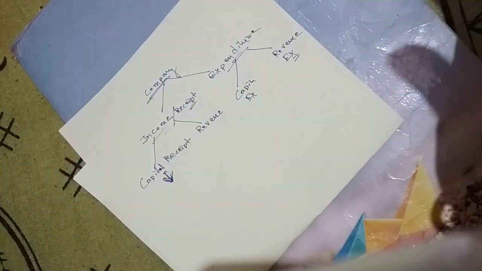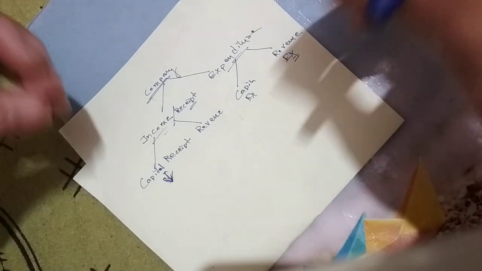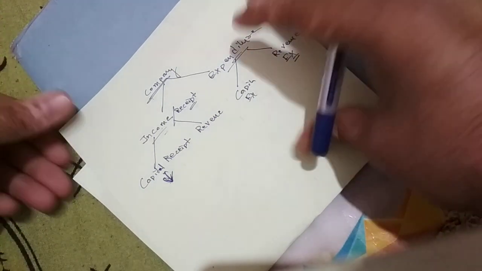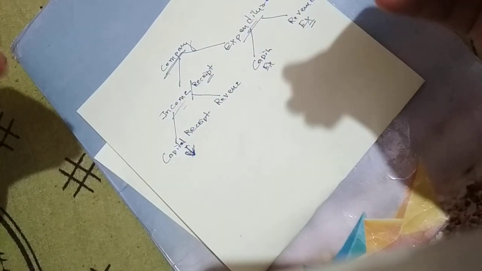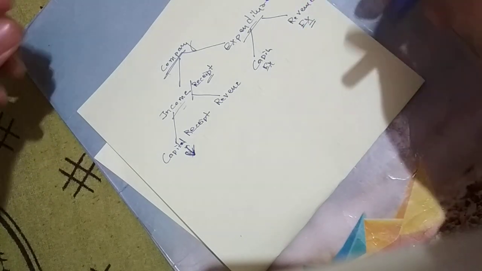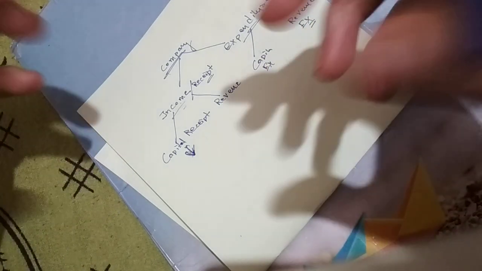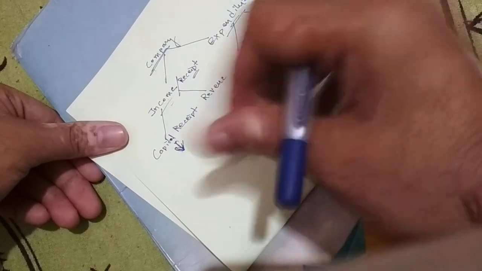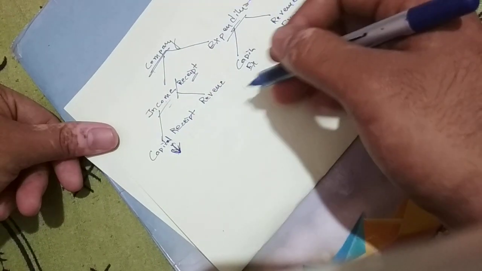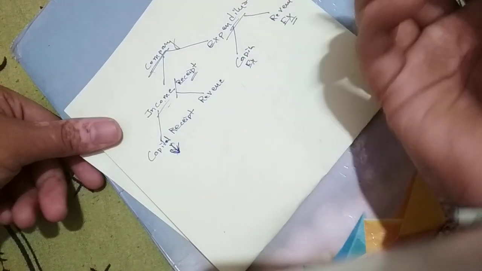But revenue is for a very short period of time, and no assets are created. In capital, some assets or liabilities are involved, but in revenue, the assets are not created at all. We will understand this with an example so that it would be easy.